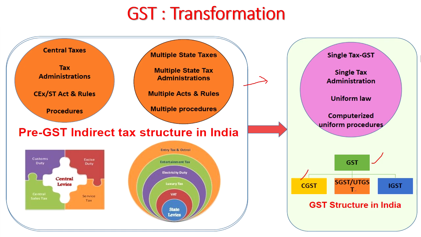One is CGST, second one is SGST, third one is IGST. Here you find that SGST or UTGST. CGST is nothing but central government goods and services tax. SGST is the state government's goods and services tax. UTGST is union territory goods and services tax. IGST is the integrated goods and services tax.